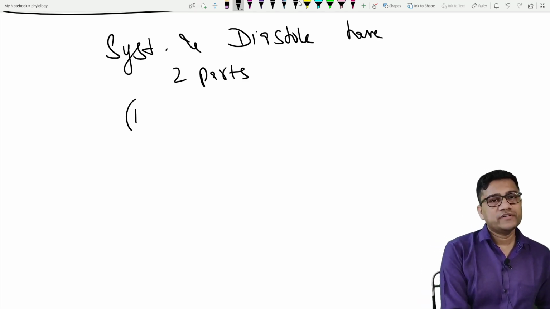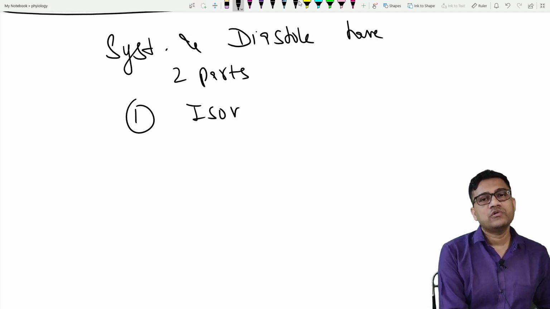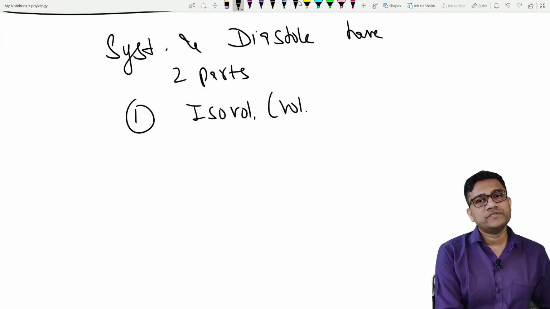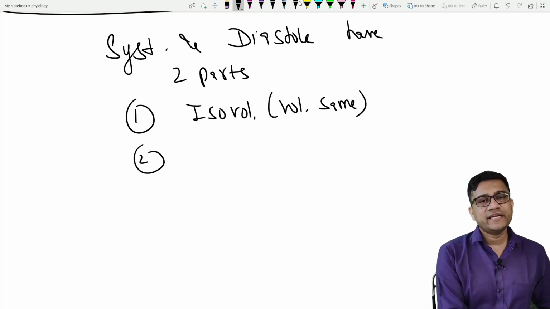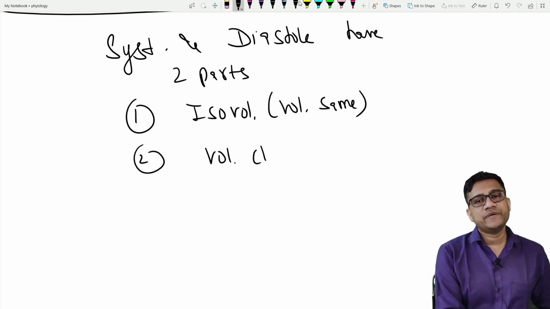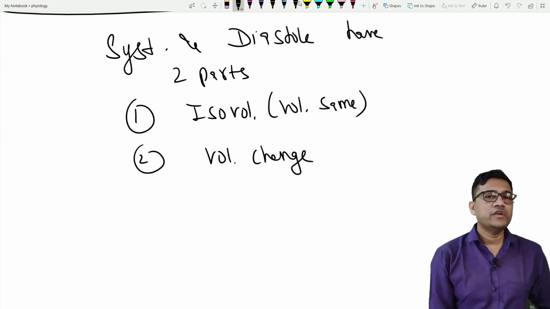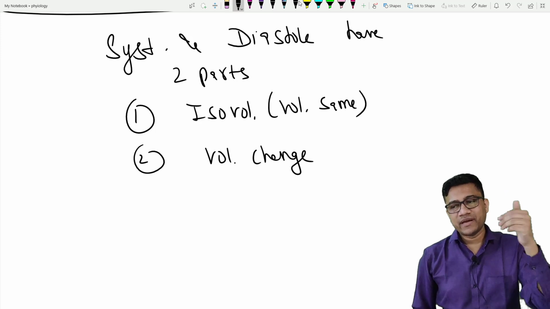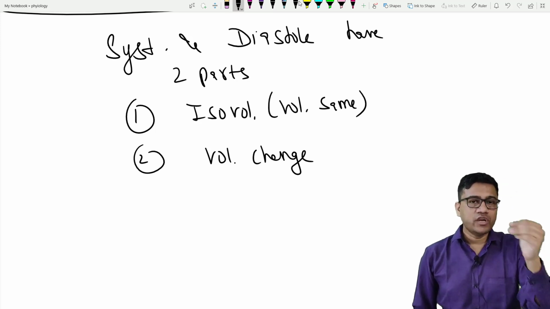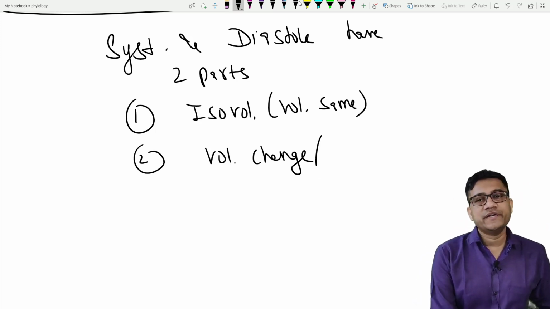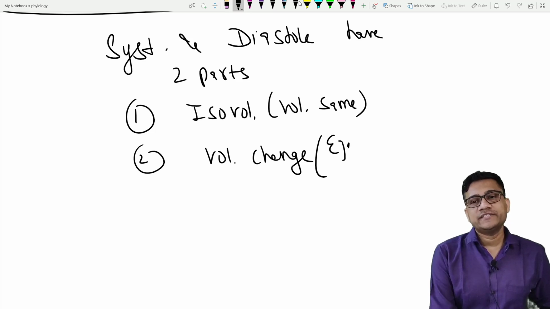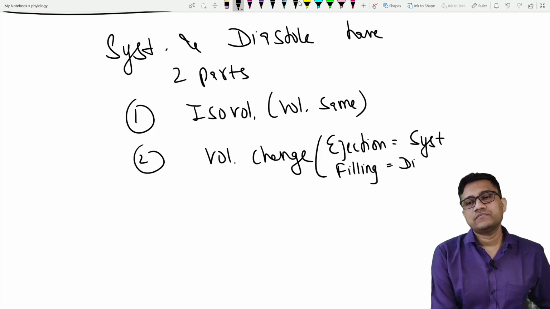Always, one is the isovolumetric period, where volume is the same and pressure can change, and the second is the volume change period. So two parts: isovolumetric and volume change. The volume change period is either ejection, where volume is lost, that is systole, or filling, where volume is gained, that is diastole.